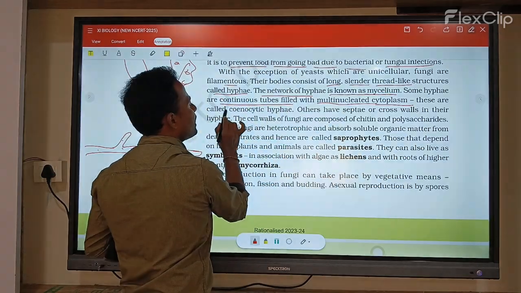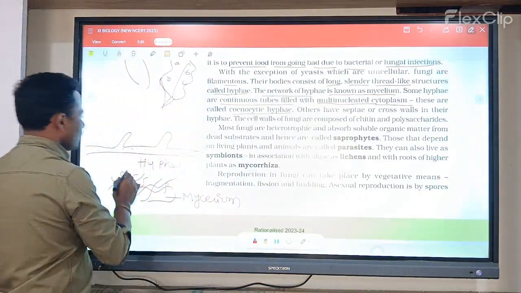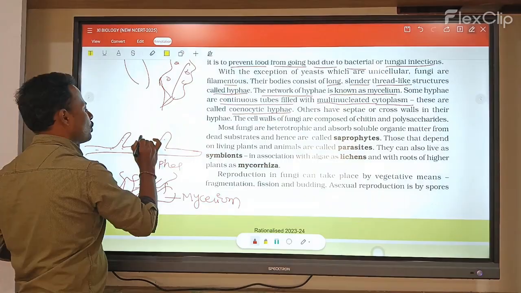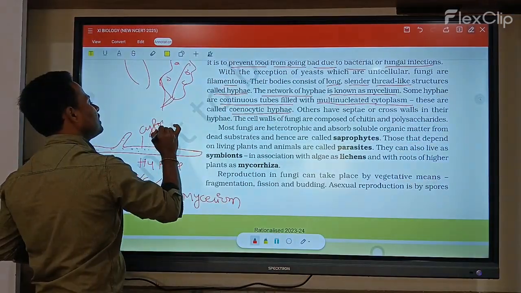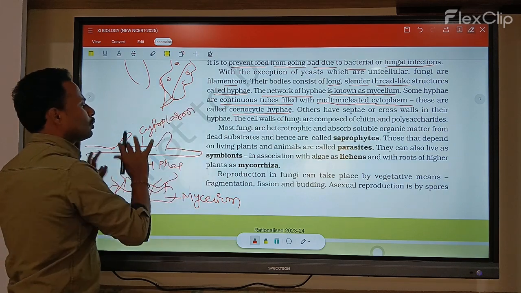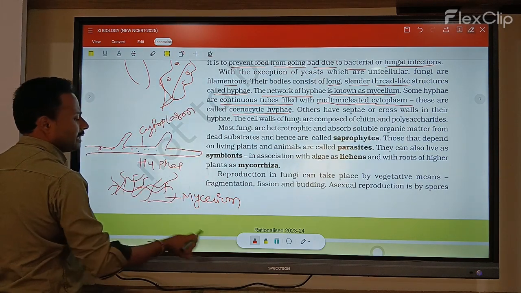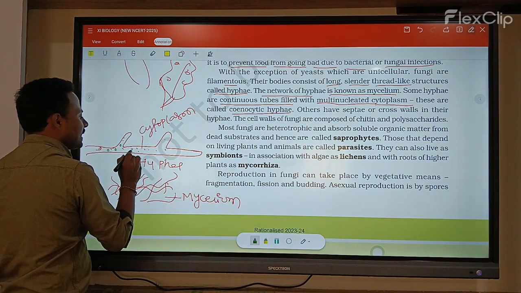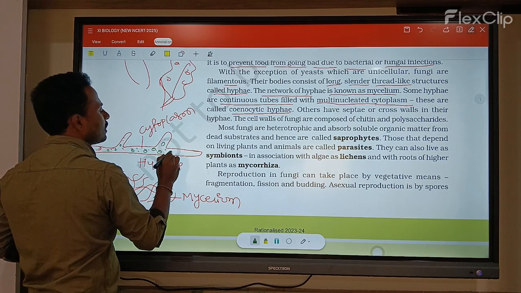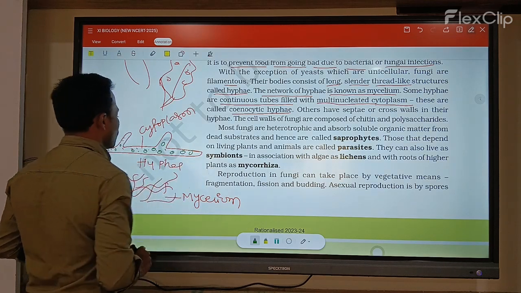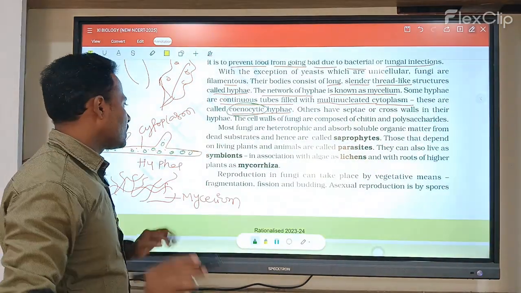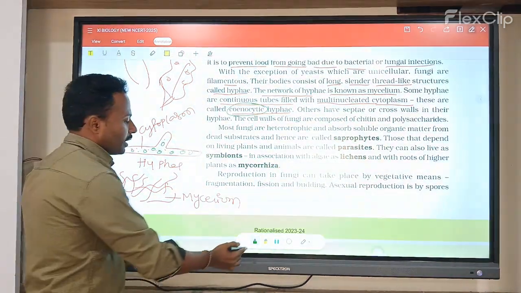This condition is called coenocytic hyphae. In the entire hypha, cytoplasm is present, and it also contains many nuclei. This multinucleated condition is called the coenocytic condition.